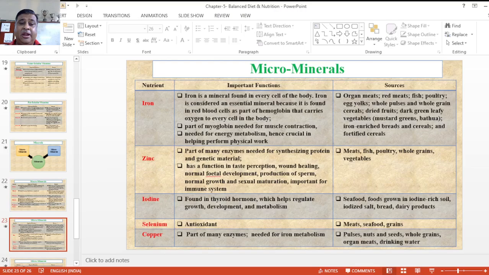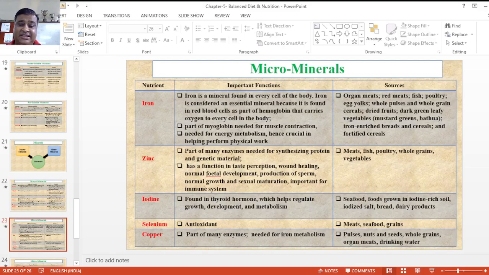Next, microminerals are iron. Very important type of iron found in minerals, basically essential in our red blood cells and hemoglobin के required है. Part of myoglobin needed for muscle contractions के लिए, needed for energy metabolism, and enhances crucial help in performing their physical work. Now organ meats, basically red meat, fish, egg yolk, whole pulses, whole grains, cereals, dried fruits, dark leafy vegetables, mustard greens, banana, iron enriched breads, cereals and fortified cereals required.